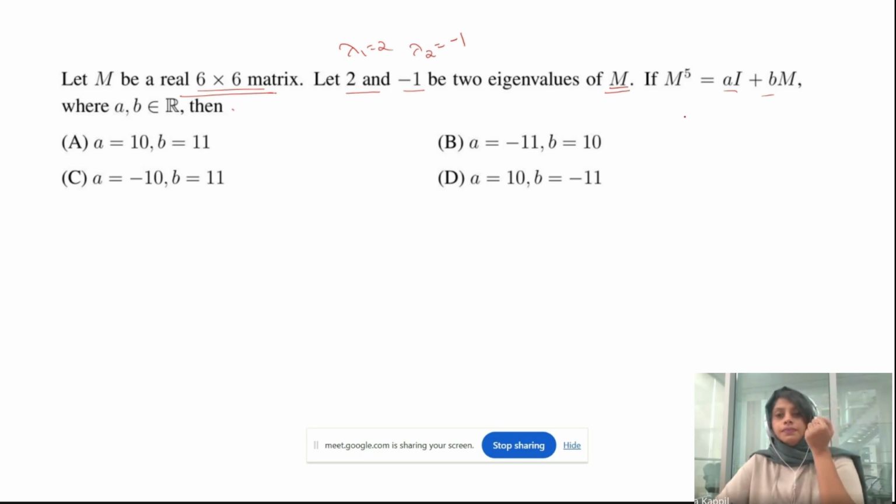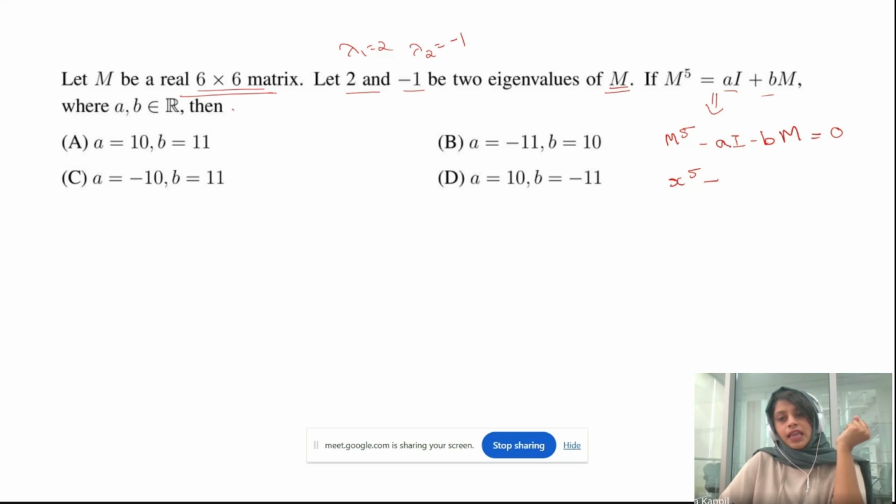So what will be the first step? The only things that you have are this equation and the eigenvalues. From this equation, bring everything to the left side: M to the power of 5 minus aI minus bM is equal to 0. And I told you if you have a matrix equation, you can write the corresponding polynomial. So it will be x to the power of 5 minus a, that is the constant a, minus bx is equal to 0. Just write this equation from the matrix form.